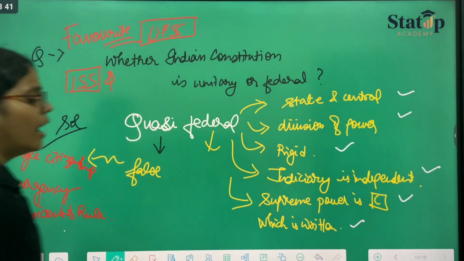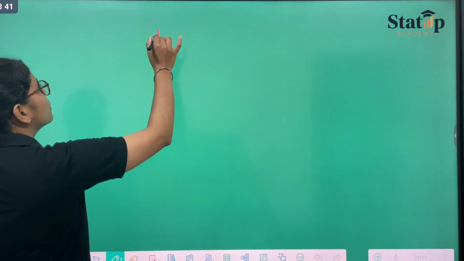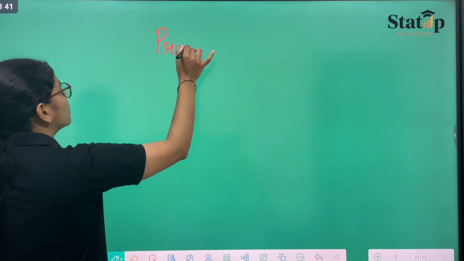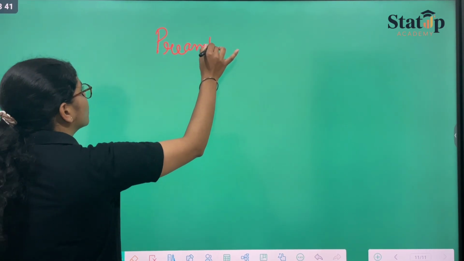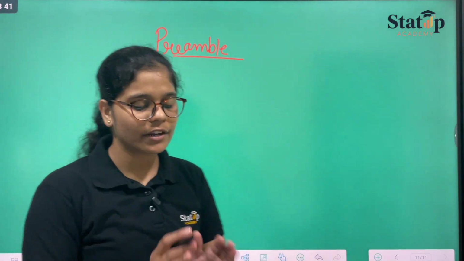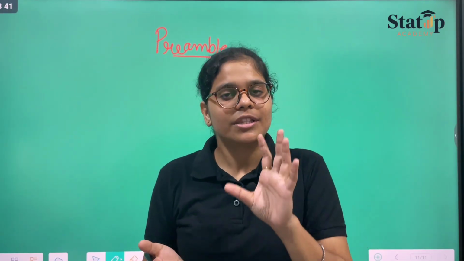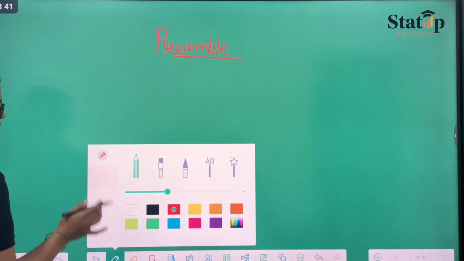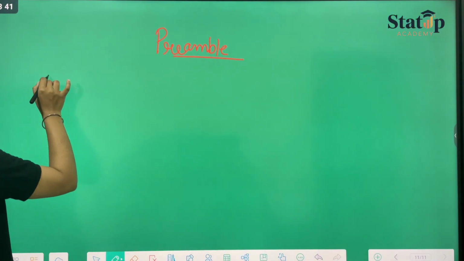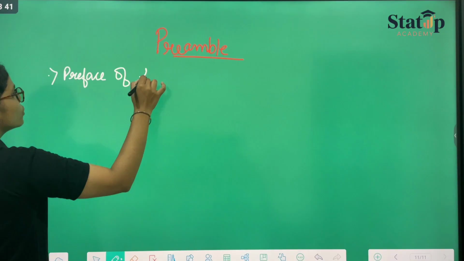Okay. After this, we have a new topic: Preamble. Preamble is like the preface whenever you open a book, telling you what all is there in the book. So this is the preface of the Constitution. You can call the preamble the preface of the Constitution.